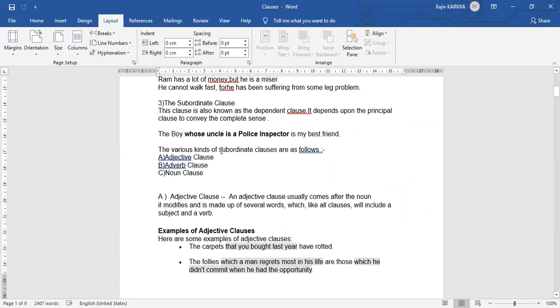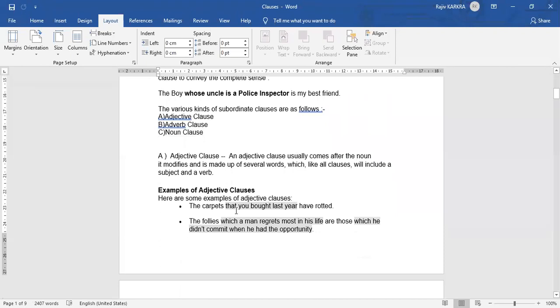What are the various kinds of subordinate clauses? There are primarily three kinds of subordinate clauses. What are they? The adjective clause, the adverb clause, and the noun clause. If you remember, even the phrases have these three kinds. So we start off with the adjective clause first. What is an adjective clause?